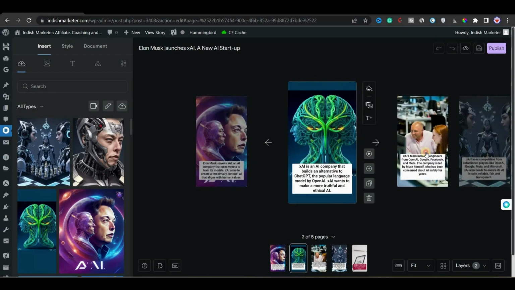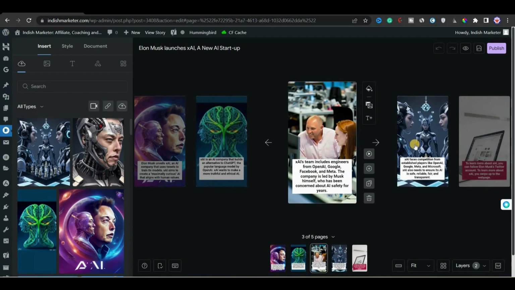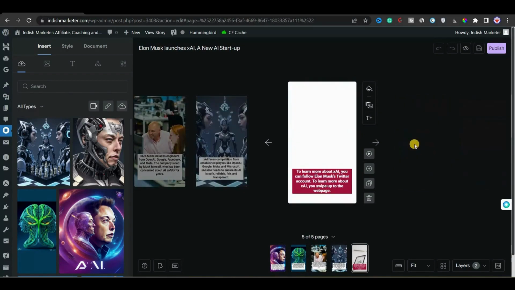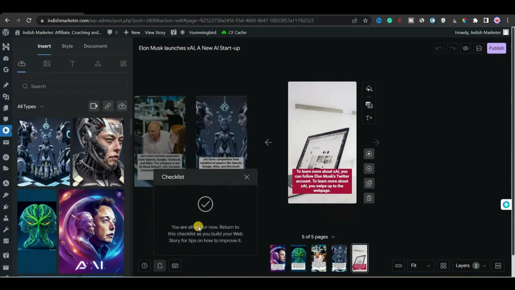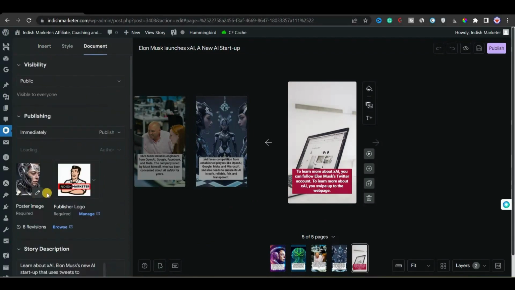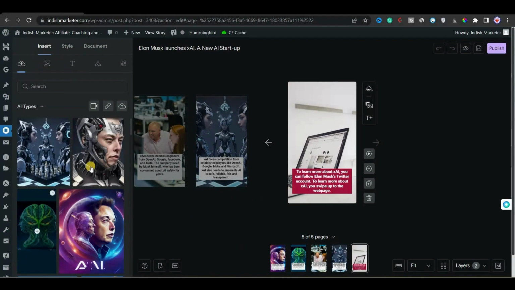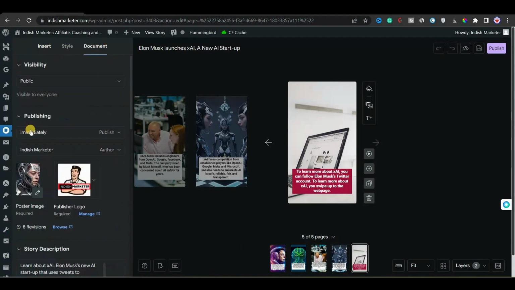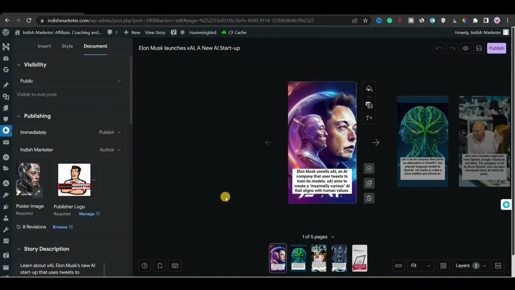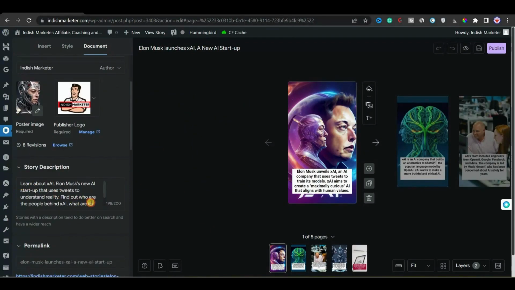Okay, finally we are done with the editing. I have replaced all the existing images with new images. Some of them I generated with the help of AI, and some I took from stock images. If I go to the checklist, you can see that everything is correct. Now I'll go to the document section, where I have changed the poster image. I replaced it because we need a high quality poster image so that our click-through rate increases.